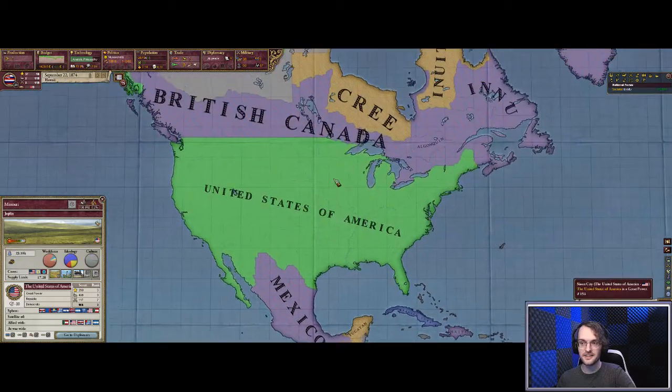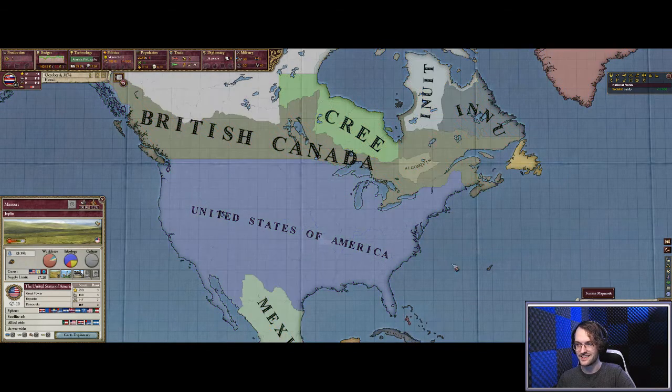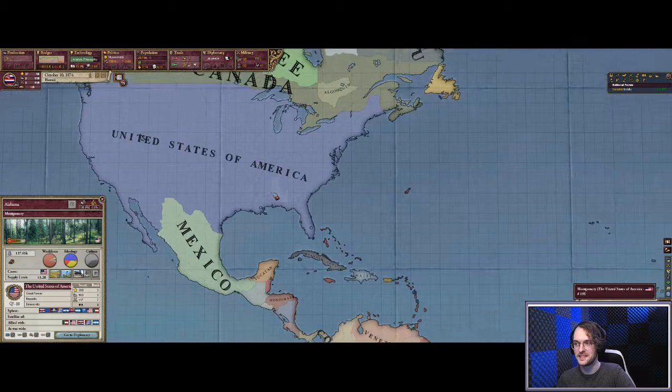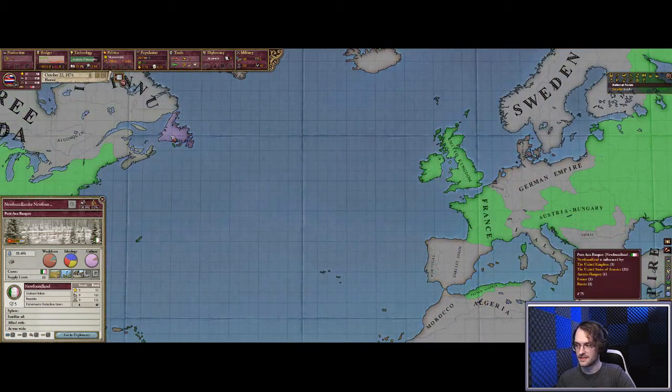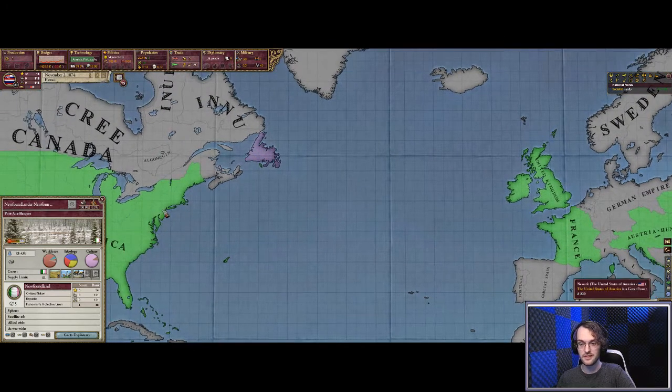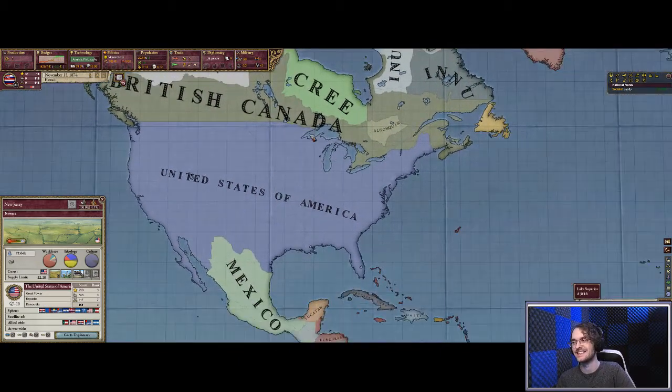The US AI is like super aggro about its sphere of influence. I love it. It's making me proud. At this rate, it might actually get Newfoundland in its sphere. Maybe. If it does, Newfoundland can petition to join the United States.